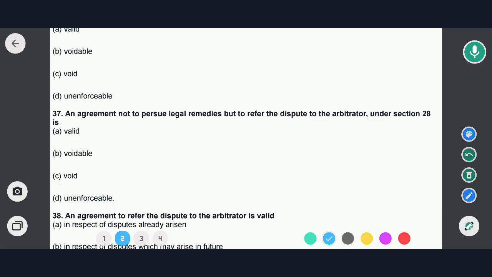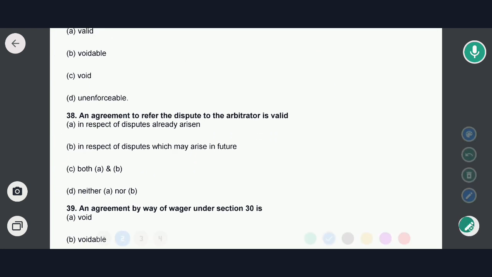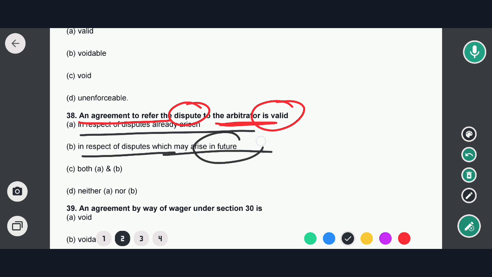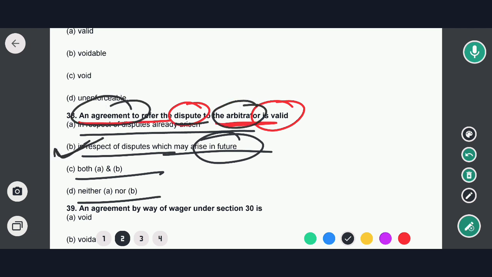Okay, so now to next question. Next question is about an agreement to refer the dispute to an arbitrator is valid. Options are in respect of dispute already arisen, in respect of disputes which may arise in future, both A and B, neither A nor B. So in this case option B would be the correct answer. That means an agreement to refer the dispute to an arbitrator is valid in respect of the dispute which may arise in the future. So option B would be the correct answer.